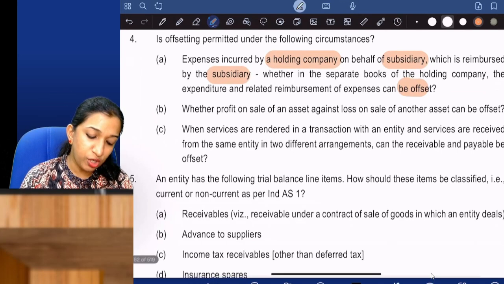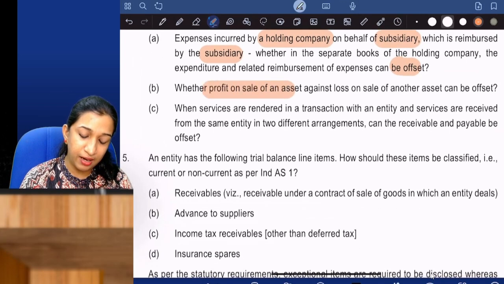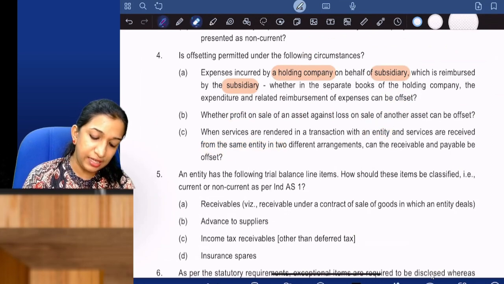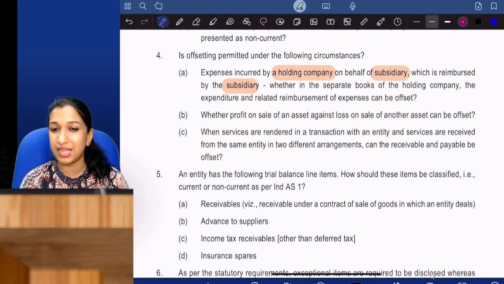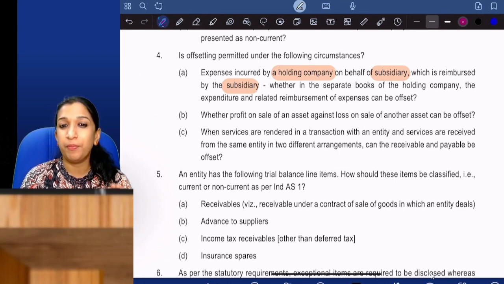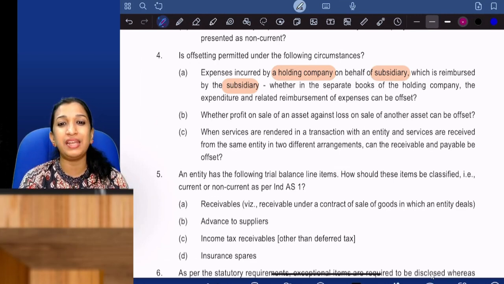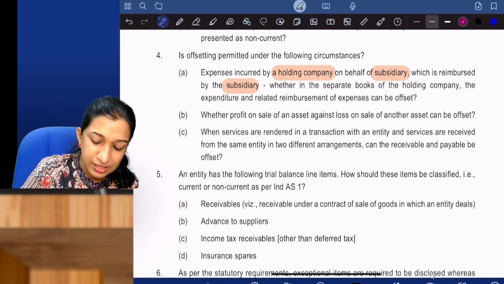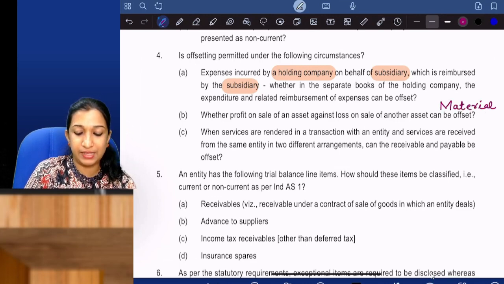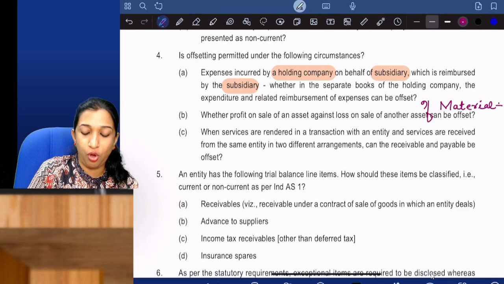Okay. Whether profit on sale of an asset can be adjusted against loss on sale of another asset. Generally, profit on sale and loss on sale can be set off. But you should show it separately if it is material. If it is material, it should be shown separately. If material, no offsetting.